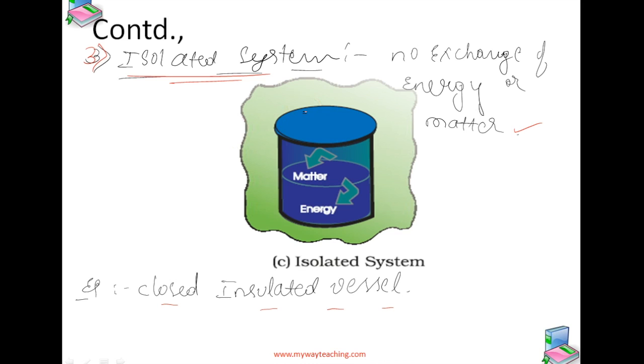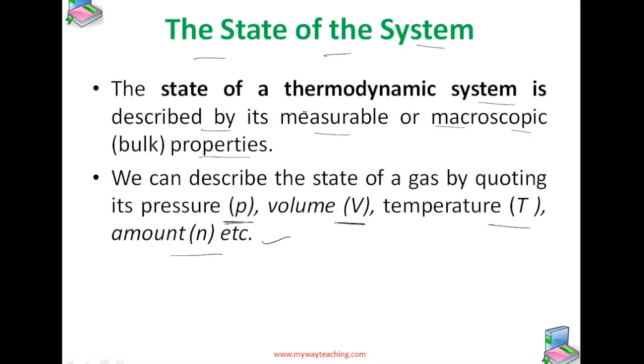Next I discussed the state of the system. The state of a thermodynamic system is described by its measurable or macroscopic properties. We can describe the state of a gas by quoting its pressure, volume, temperature, and amount, etc. So this is about the state of the system.